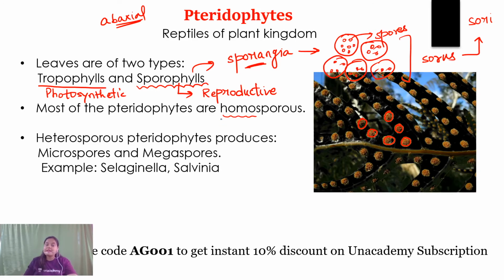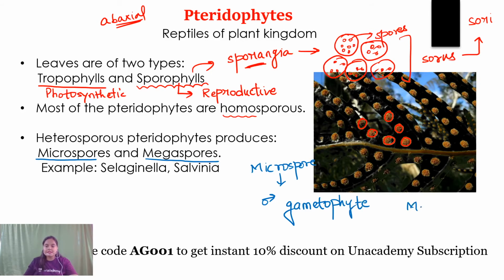But yes, some exceptions are there in nature. Some pteridophytes are heterosporous in nature. By heterosporous, that means they will be producing two types of spores. One will be microspores, the small spores, and the second will be the megaspores or macrospores, the large spores. This microspore will be responsible for the formation of the male gametophyte.